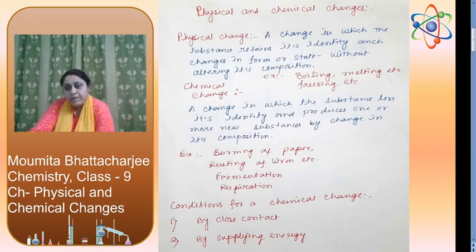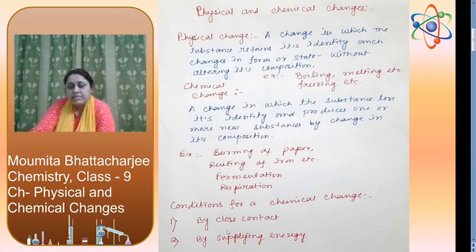During the burning of paper, new substances like carbon dioxide and water vapor are formed, and we cannot get back the original paper again. In rusting of iron, a new substance, iron oxide, which is known as rust, is formed and coats the iron, and we will not get back the original iron again.